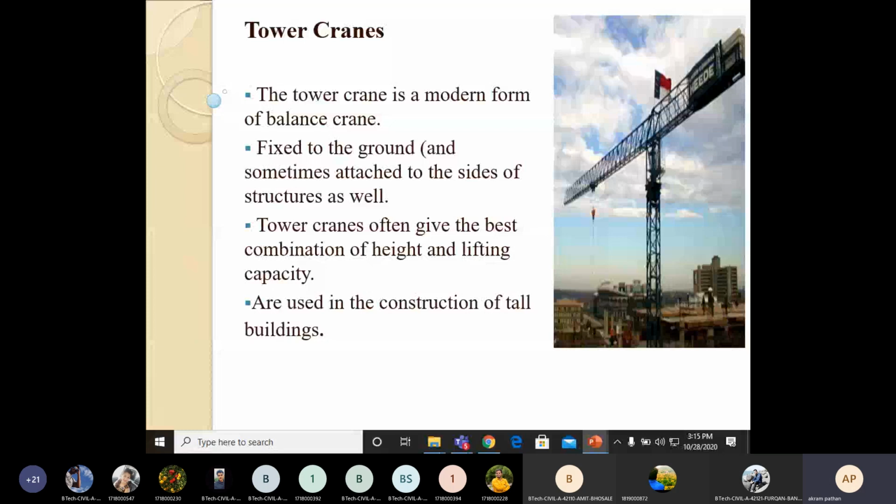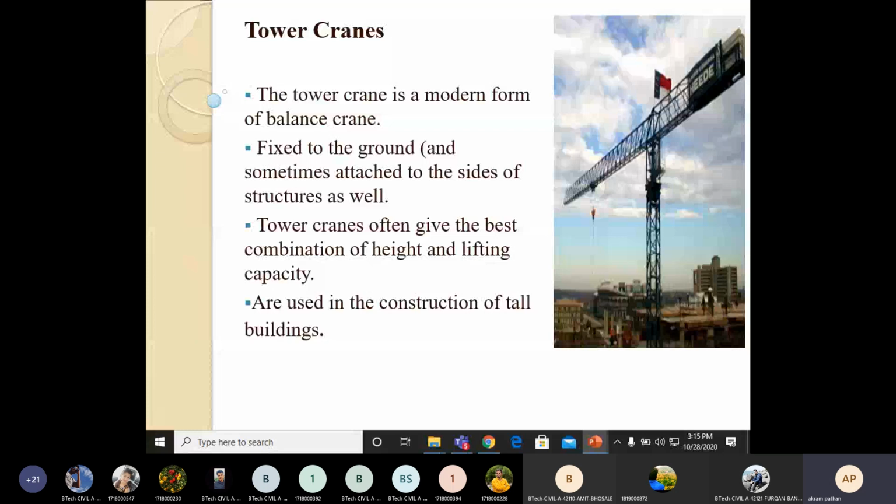For buildings from G plus 25 up to G plus 50 floors, we can use such type of crane. So this is a particular advantage of the tower crane. Then we have another important crane, that is the telescopic crane.